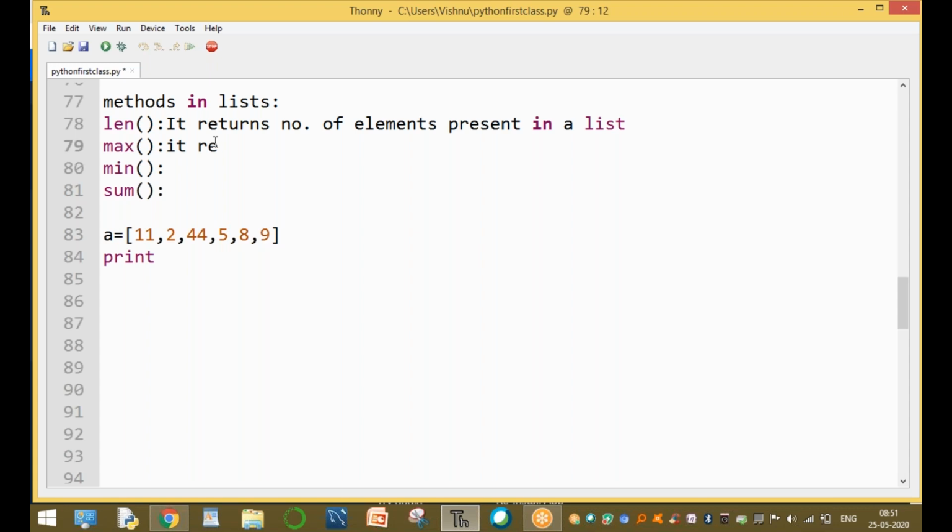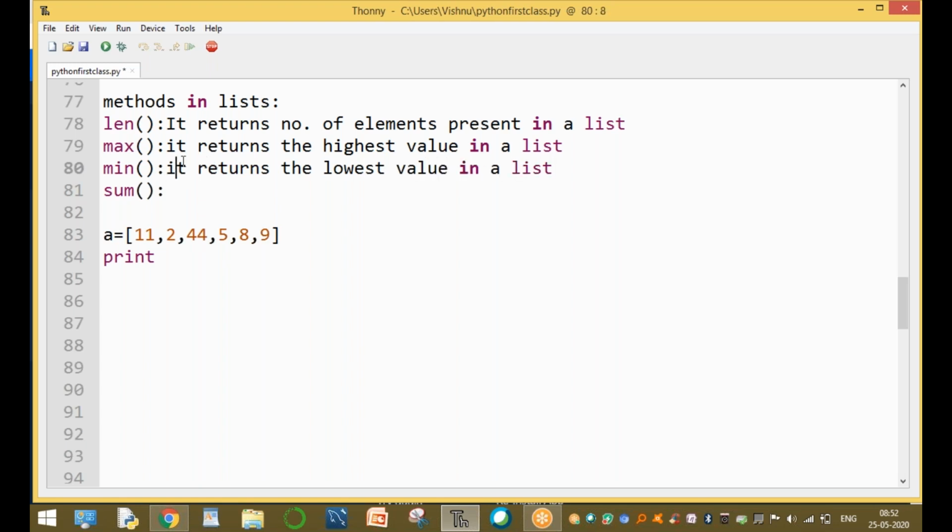The max function returns the maximum element, the highest value in a list. Which is the highest value? 44 is the highest value, right? The min function returns the lowest value in a list. And here one more, sum. It returns the sum of all elements.